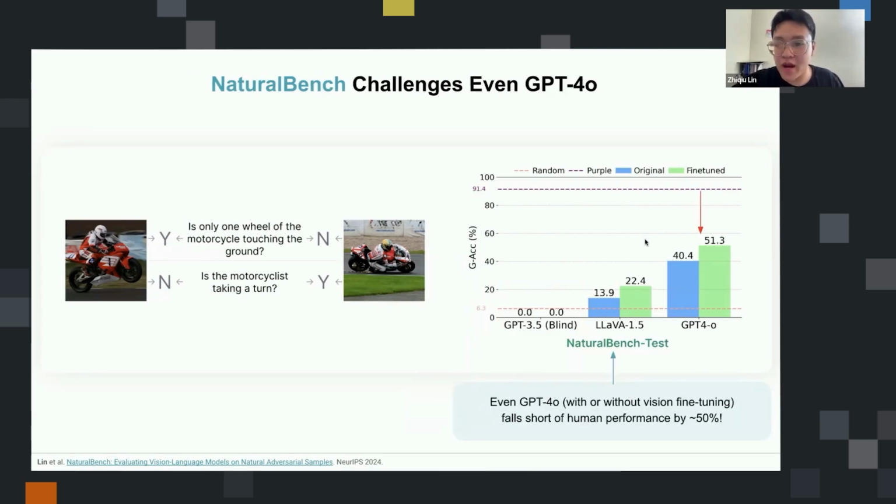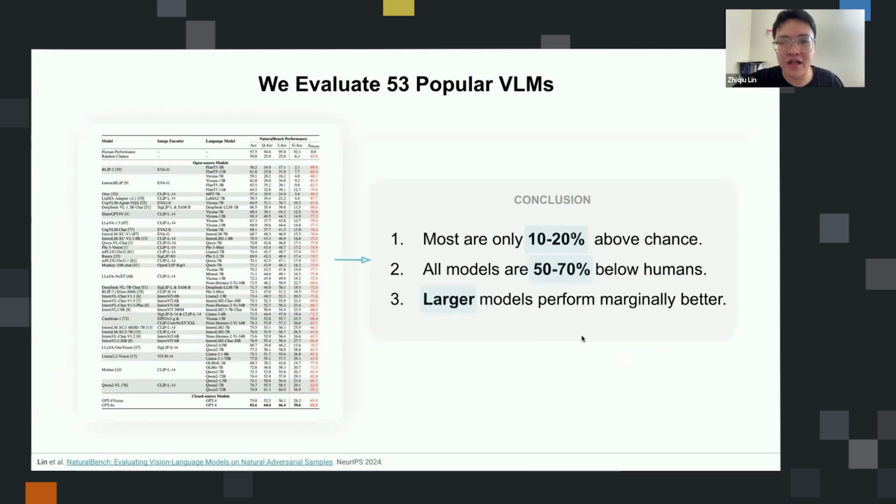But importantly, when we compare human performance, which is 91.4% on our benchmark, with GPT-4o performance, we can see that even GPT-4o falls short of human performance by around 50%. And we don't just evaluate GPT-4o, we evaluate 53 popular vision language models. Don't read the table. The conclusion is that most of the models are just 10 to 20% above random chance performance, and all the models are 50 to 70% lower than human performance. Maybe the promising signal is that if you use the more recent and larger models, you do get marginally better performance. It seems like scaling up does help a little bit on our benchmark.